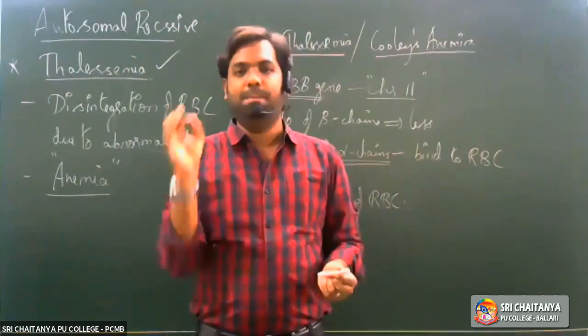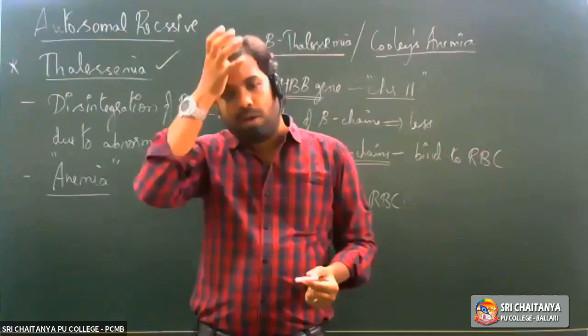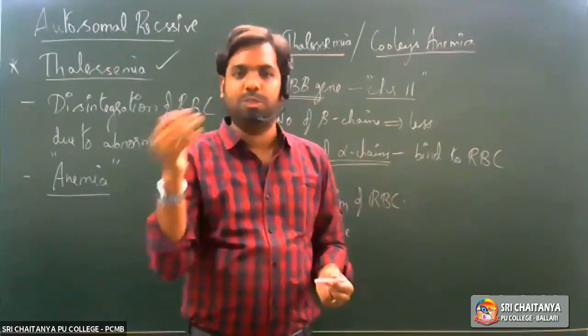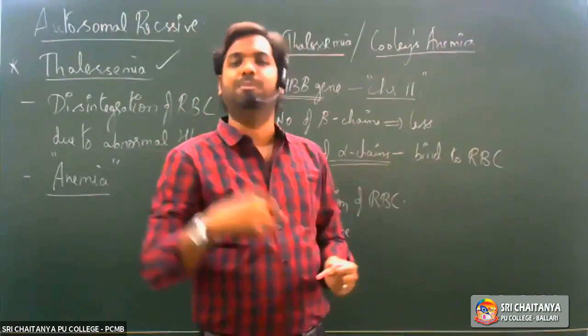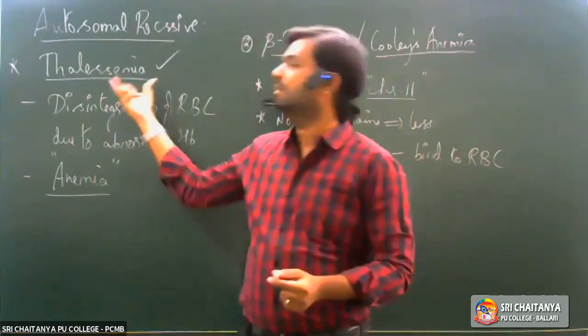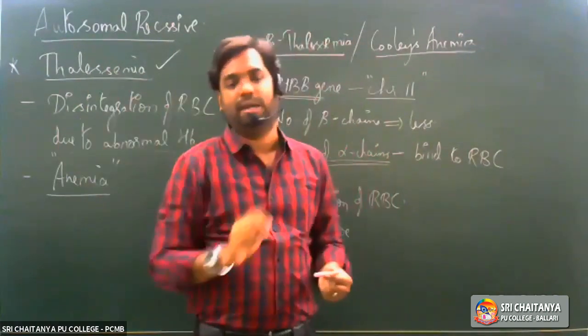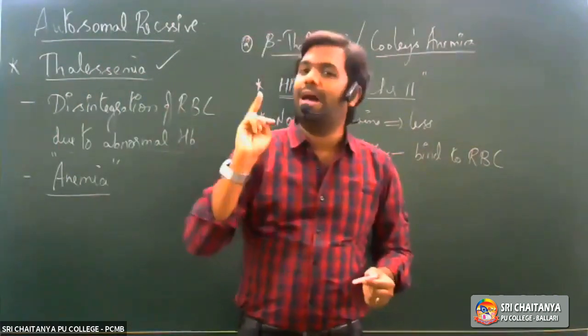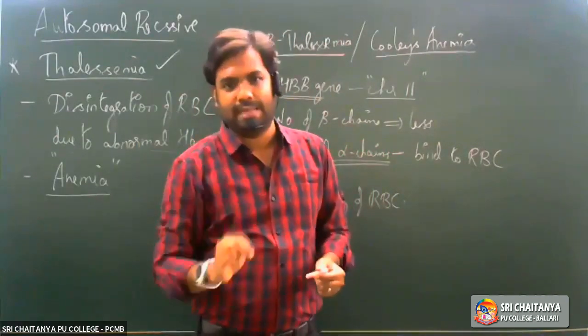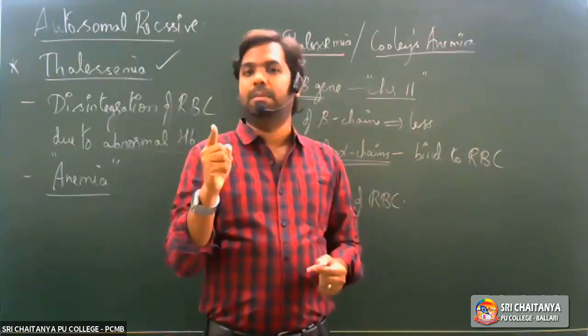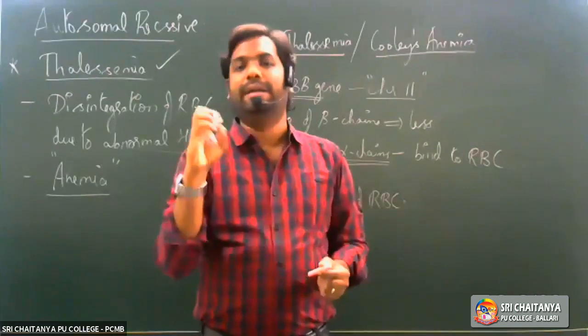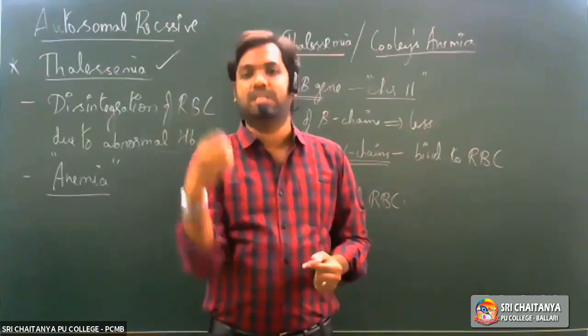Right? So on the basis of which polypeptide of hemoglobin is being affected, we classify thalassemia into 2 different types. One is called alpha thalassemia, the second one is called beta thalassemia. In alpha thalassemia, there is a defect in alpha chain synthesis.